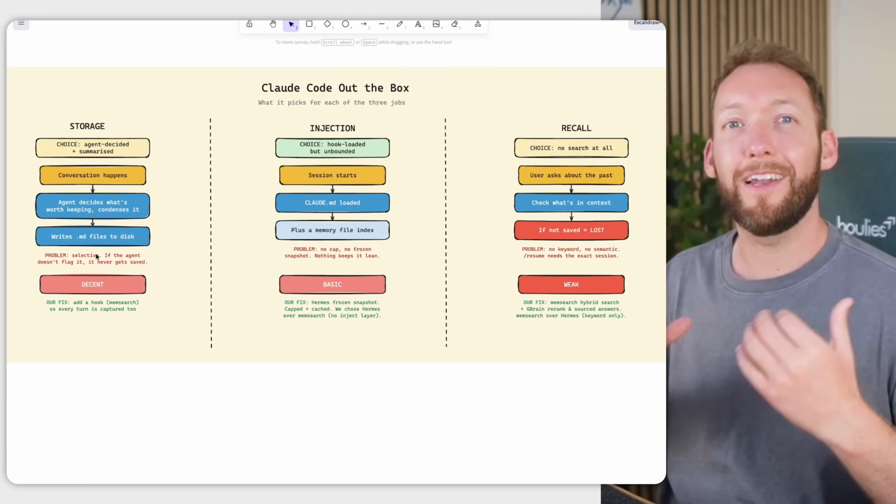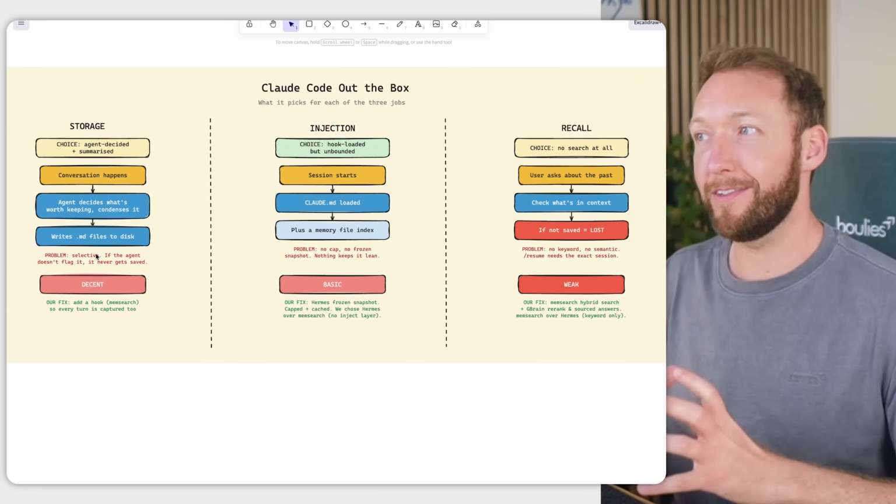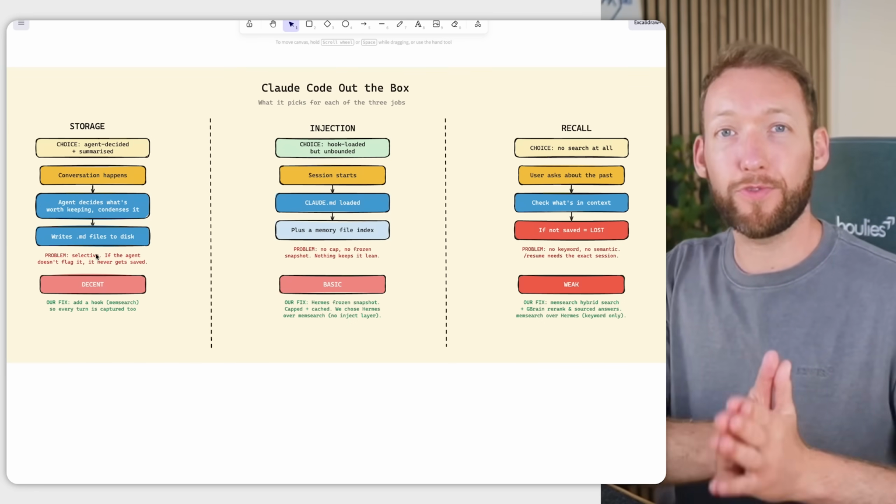But when you zoom out holistically at why we need these, all 3 of these, storage, injection, and recall, are required to improve the quality of your outputs.